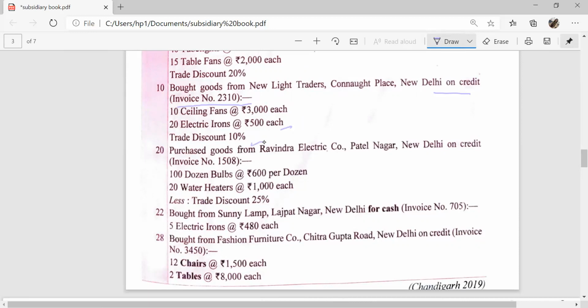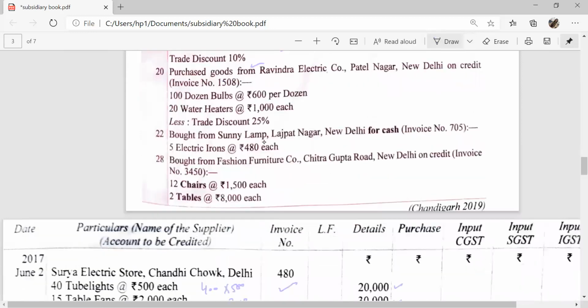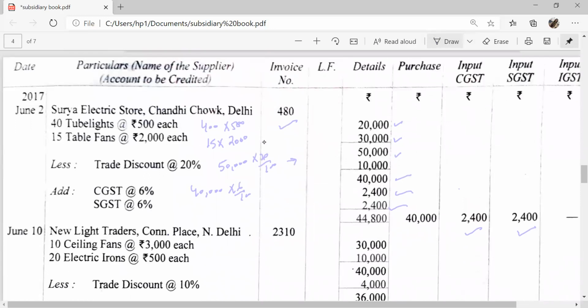Trade discount 10%. 10 ceiling fans at ₹3,000 each, 10 into 3,000, 30,000. 20 electric irons of ₹500 each, the cost price will be 10,000.